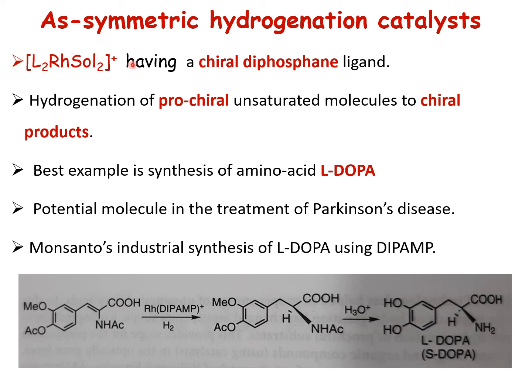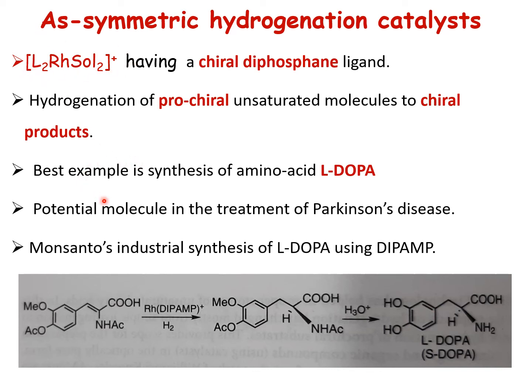Then what do you mean by chiral catalyst? It can convert a prochiral molecule. For example, this is a prochiral center. This molecule is a cinnamate moiety, an amino acid having the prochiral moiety. This prochiral moiety can be converted into chiral molecules. That is what is called chiral hydrogenation. This is carried out by a molecule similar to the Schrock-Osborn catalyst, a cationic complex catalyst, in which L2 is a bidentate phosphine ligand having an asymmetric center, which will help to induce asymmetry in the product. That is why it is called a chiral catalyst.